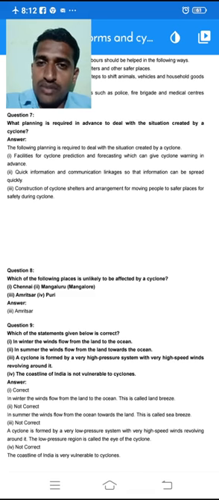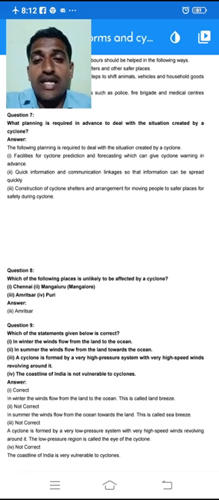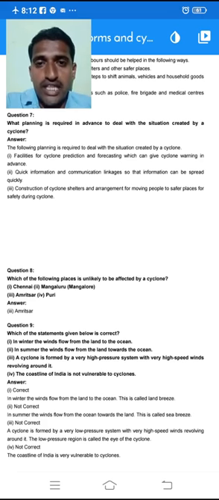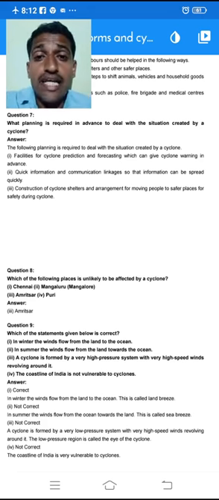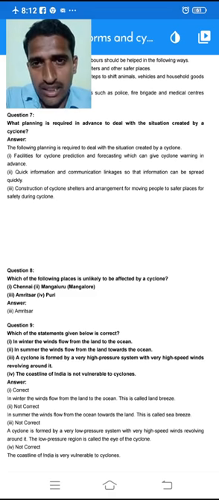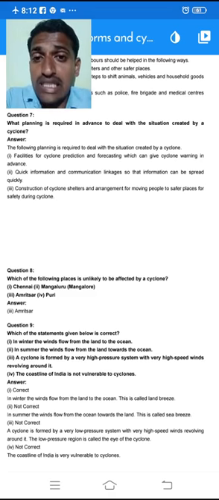Okay, so a situation is created by a cyclone. What plannings must you have in advance? Those are the following plannings required to deal with the situation created by the cyclone. What are those? Let's see here. First, facilities for cyclone prediction. See, the first thing is that cyclone prediction should be done, which means the cyclone is going to hit our place and you must know that in advance.